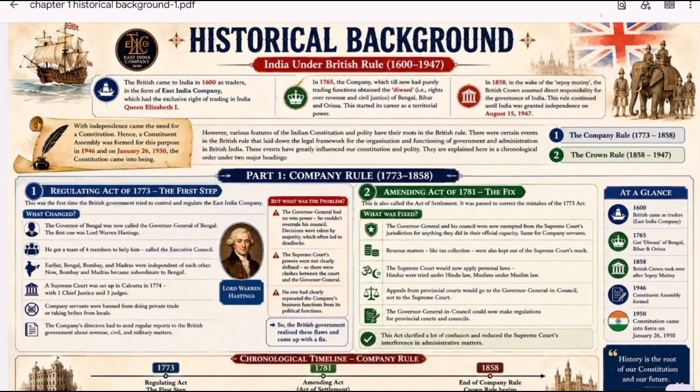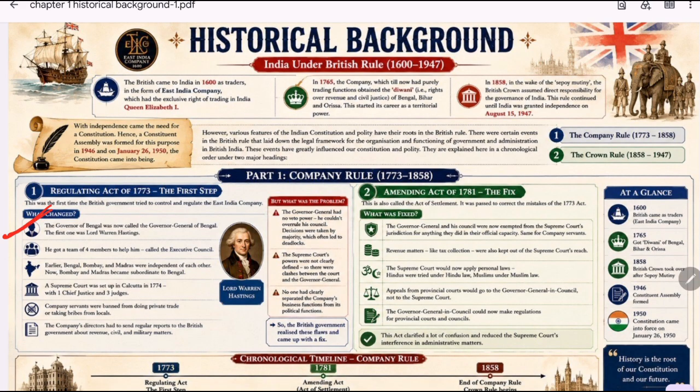So, the first point was the Governor of Bengal was now called the Governor General of Bengal, and the first one was Lord Warren Hastings. Before 1773, there were three important presidencies: Bengal, Bombay, and Madras, and each had its own governor and functioned quite independently. But the British wanted one central authority, so the Governor of Bengal was elevated to the position of Governor General of Bengal, and Hastings became the first one, and this made Bengal the most important presidency in India.